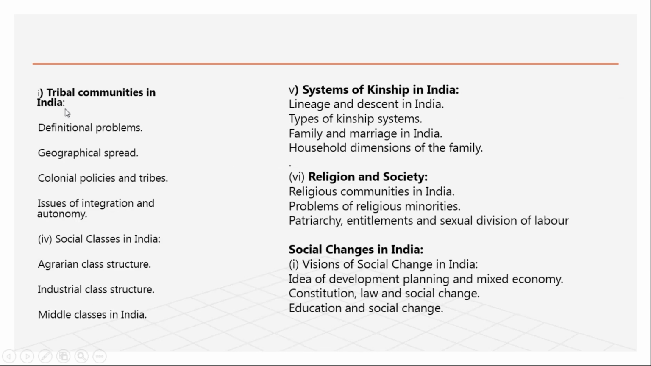Now see the next part of paper 2. The third topic is the tribal community. What is the tribal community? How has it spread? How did the Britishers come and these tribal people run into problems? Then a general understanding of social classes in India. What is the social structure? Industrial structure, how it is there, the middle class, how it forms.